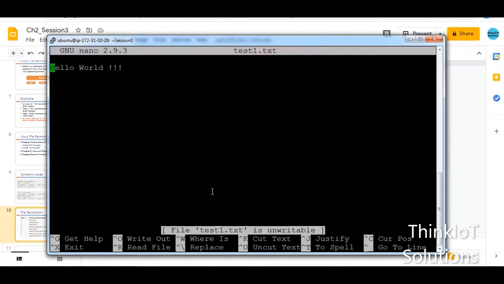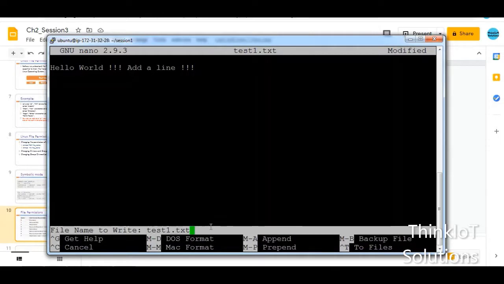So as soon as I enter, you can see there's a message here, file test1.txt is unwritable. So it is already telling me that it is unwritable and I won't be able to write in it. But still what I'll do is I'll just add something, add a line. And now till now what I've done, I've just typed something, but if I want to write it, what is the process that I have to do? I have to press Ctrl O. Only then it is going to write the file. So when I press Ctrl O, it is going to ask me to write this file, whether it's a confirmation.